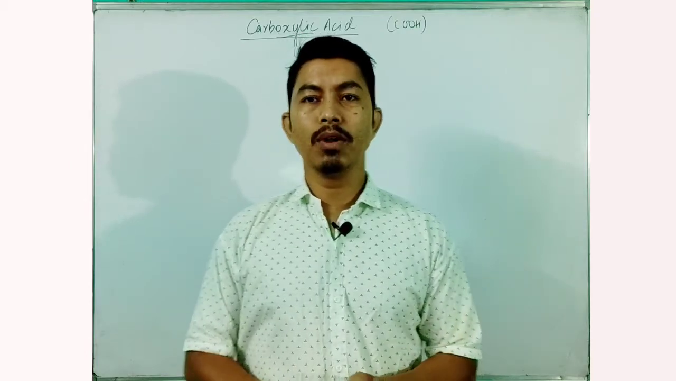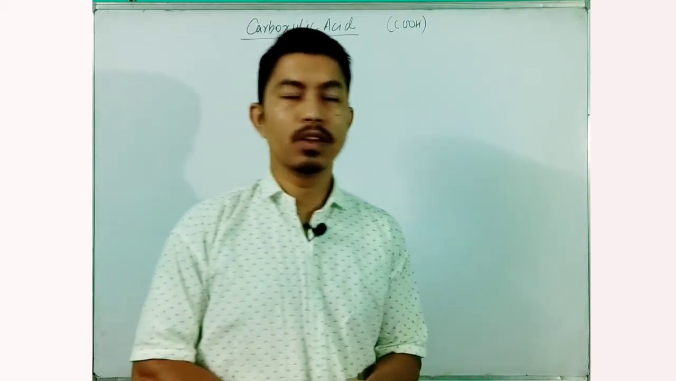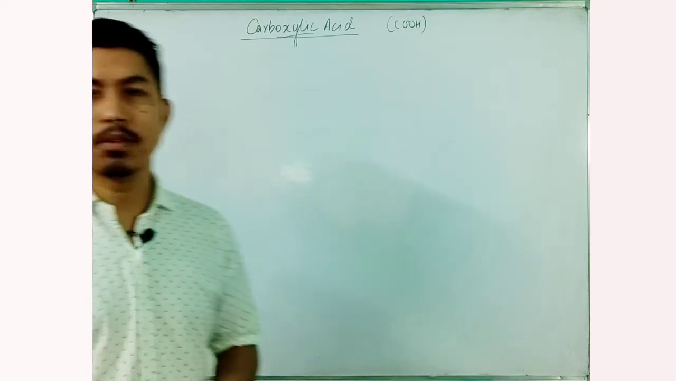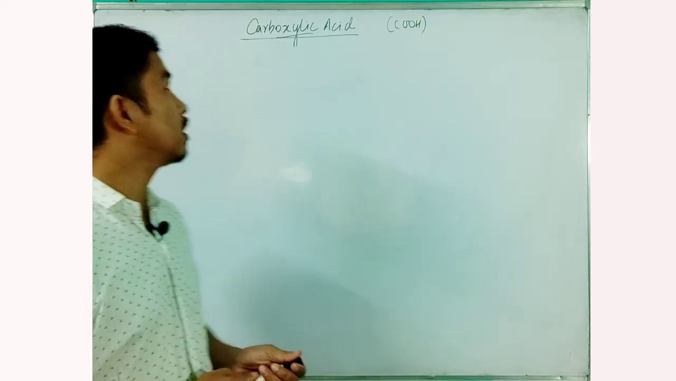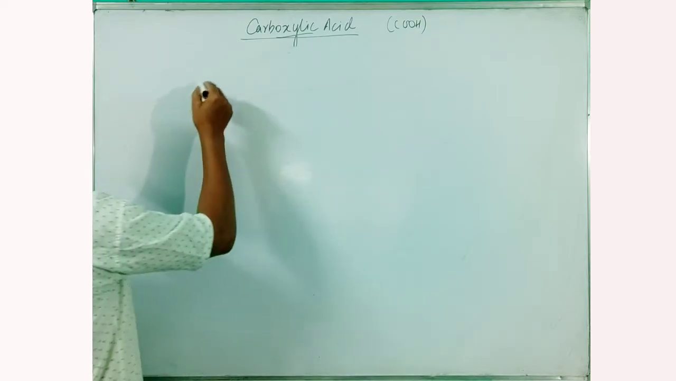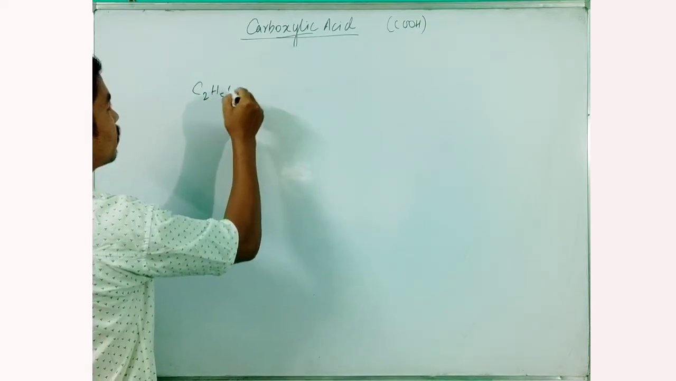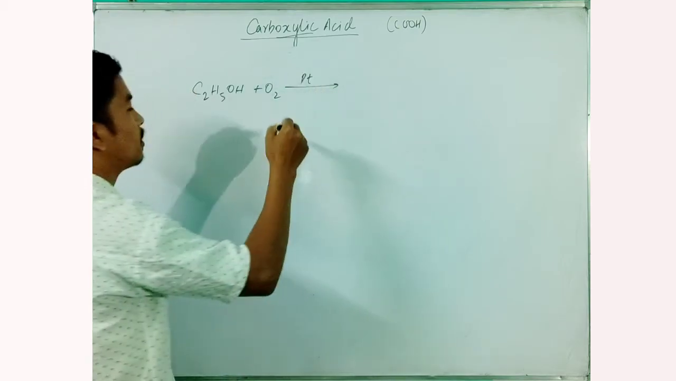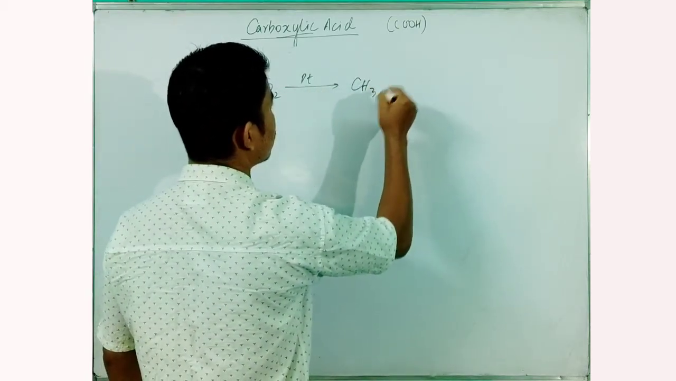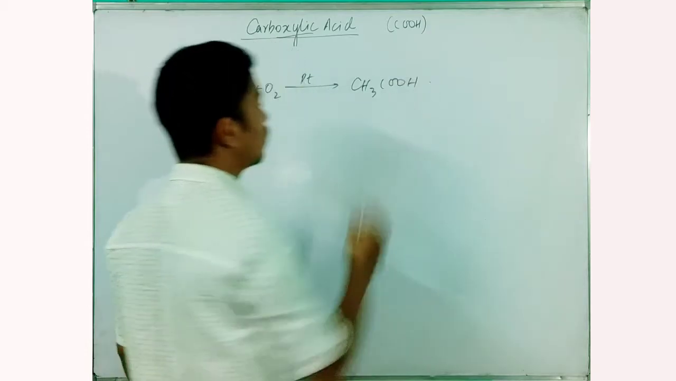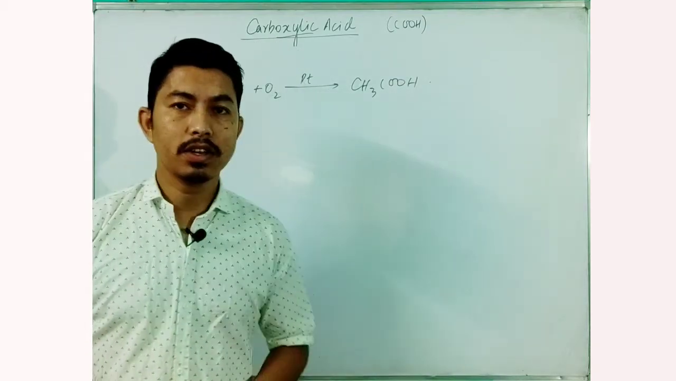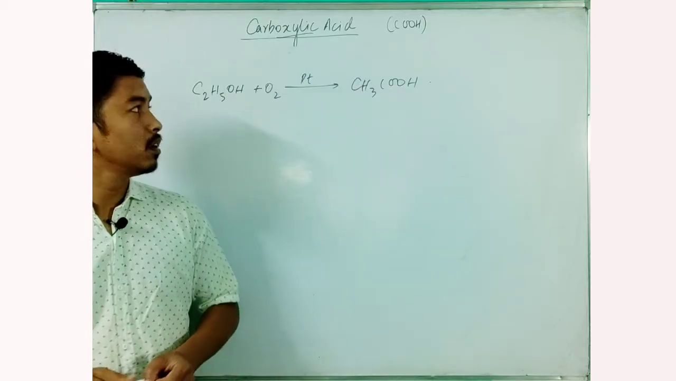The very simple way to produce acetic acid is using alcohol. When alcohol is oxidized in the presence of a catalyst like platinum, it yields acetic acid. C2H5OH, when treated with oxygen in the presence of catalyst platinum, yields CH3COOH. This is the well known method of producing acetic acid from alcohol.